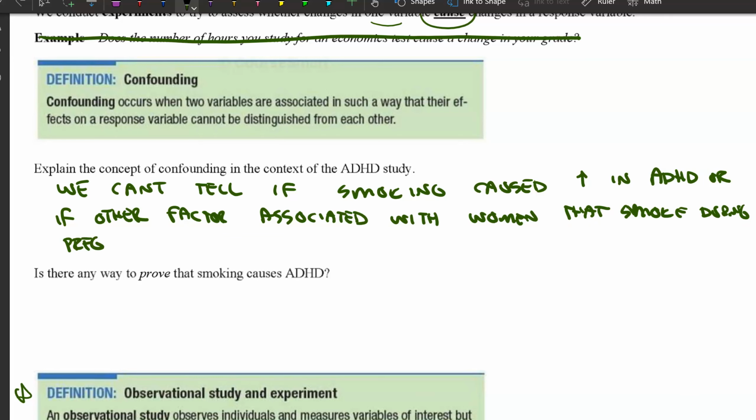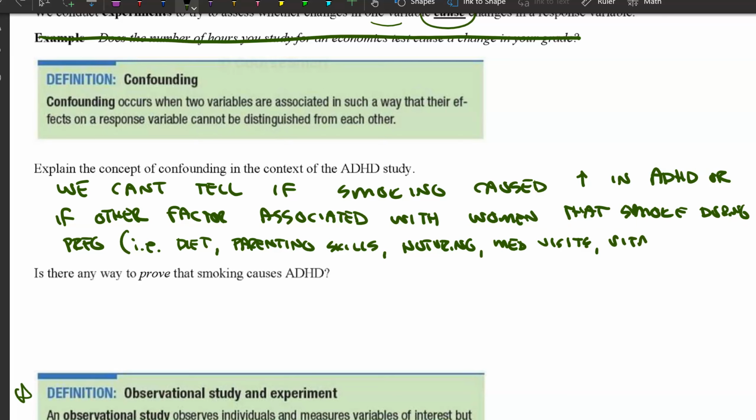or other factors associated with smoking during pregnancy, such as diet, parenting skills, nurturing, or medical visits. Like, do they go to the doctor as often? Do they take vitamins? I mean, there's any number of variables.